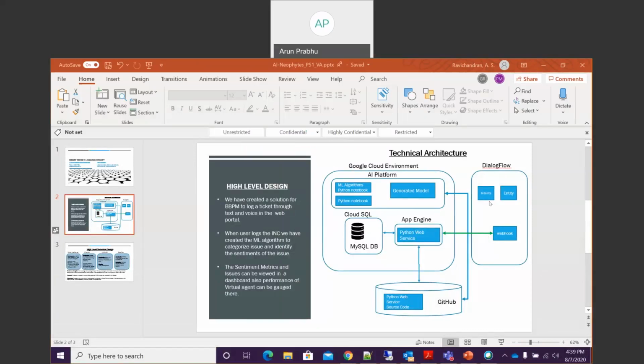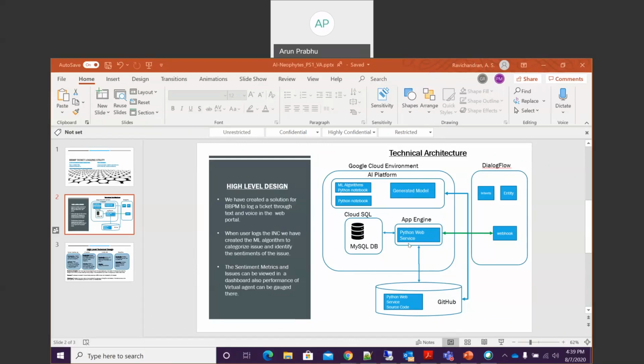At the end of the chat, the webhook will call App Engine, and App Engine will be integrated further with a MySQL DB to store the information. At the same time, we have built a machine learning algorithm with the data set, and we have built a model, and it has been pushed into GitHub. And the Python web service will host the model as well as the source code of the web service.